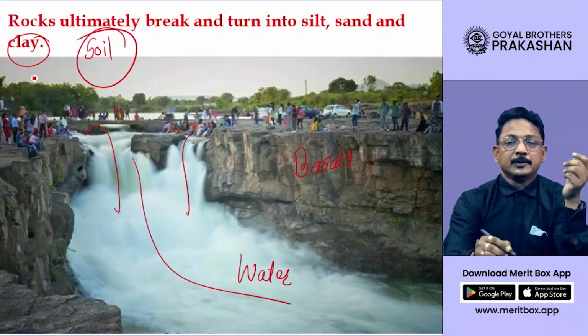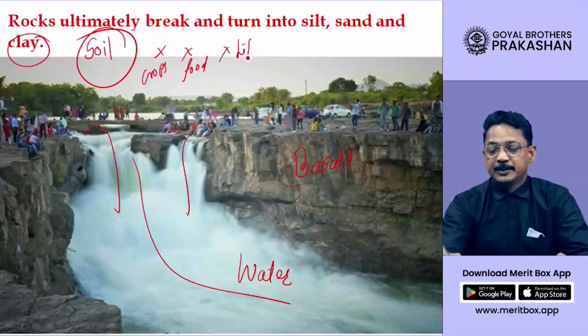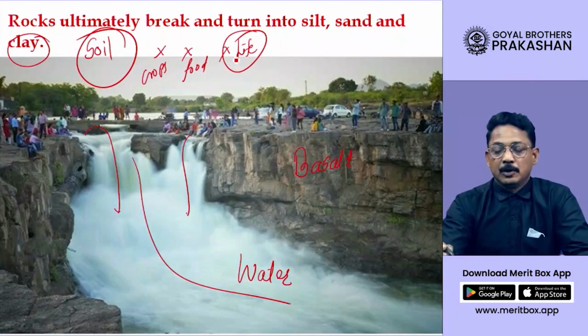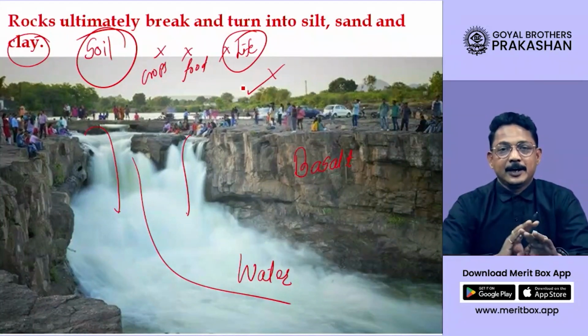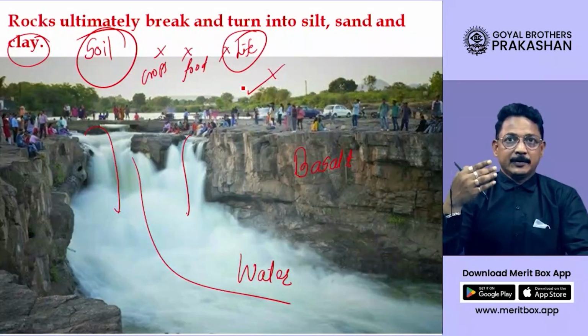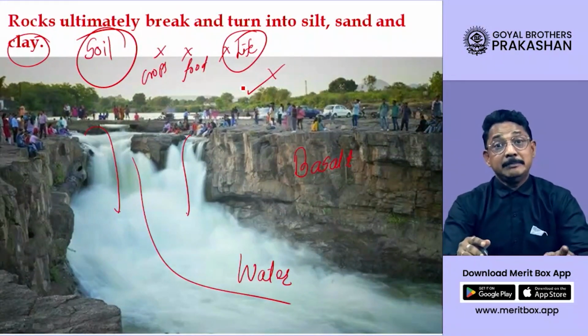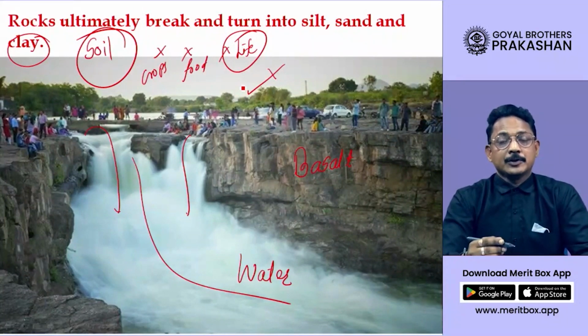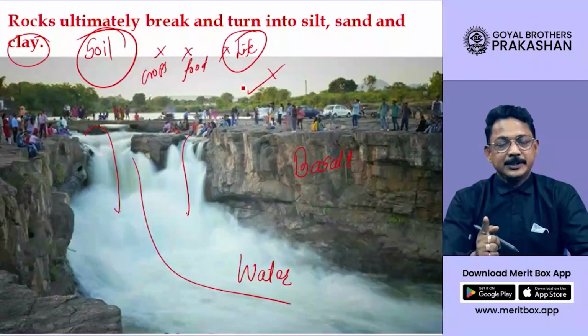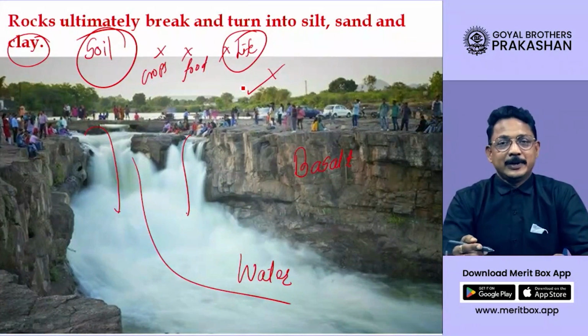And you very well know, if there is no soil, there won't be any crops. If there are no crops, there won't be any food. If there is no food, there won't be any life present on earth. In other words, all the living things will die if there are no rocks. That's why I said they are so important, that our very existence, your life, my life, present on earth, ultimately depends upon rocks, dear student, because rocks only disintegrate to form soil, and in this soil we grow the plants which give us food.